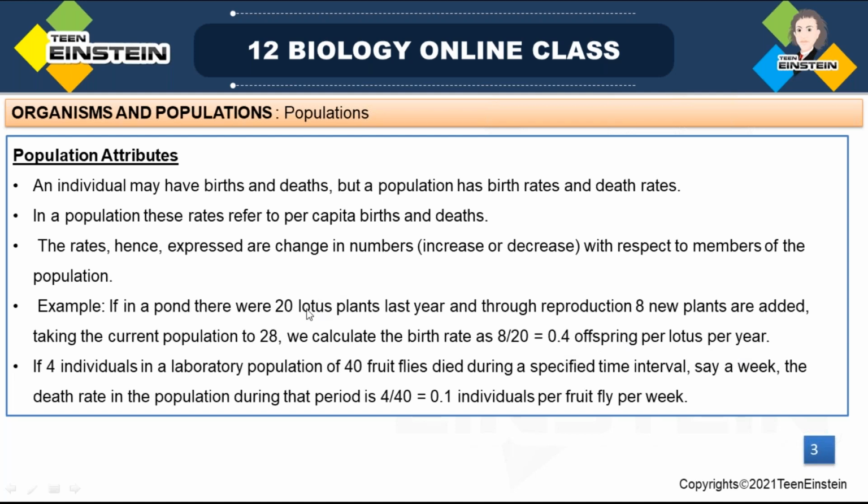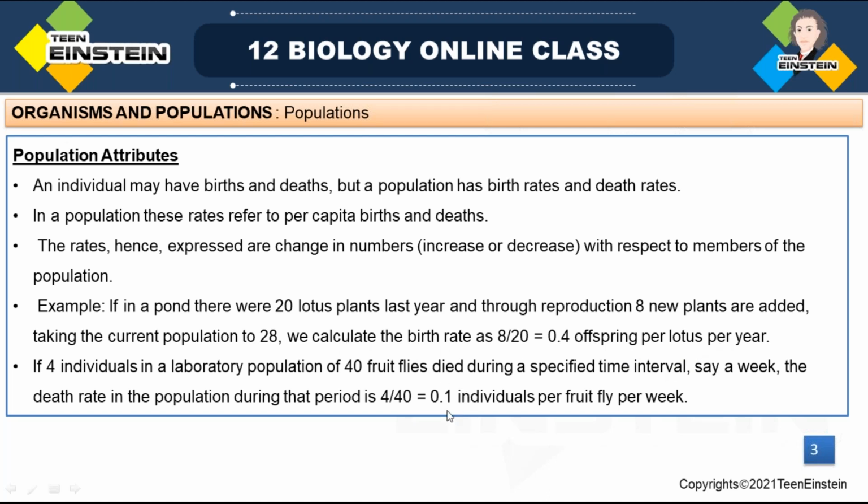Birth rate is newly added plants divided by the previous population, 20, which equals 0.4 offsprings per lotus per year.